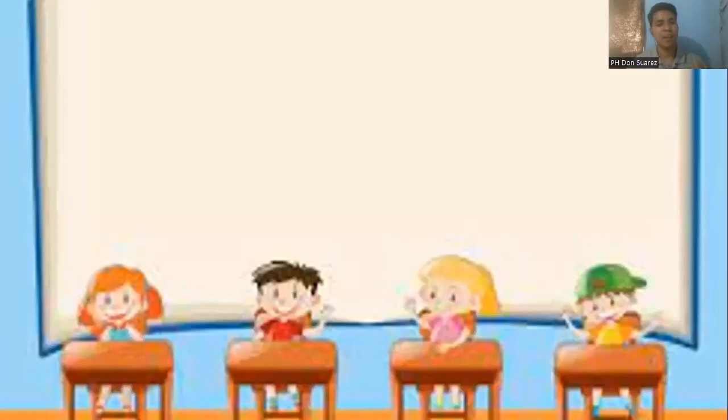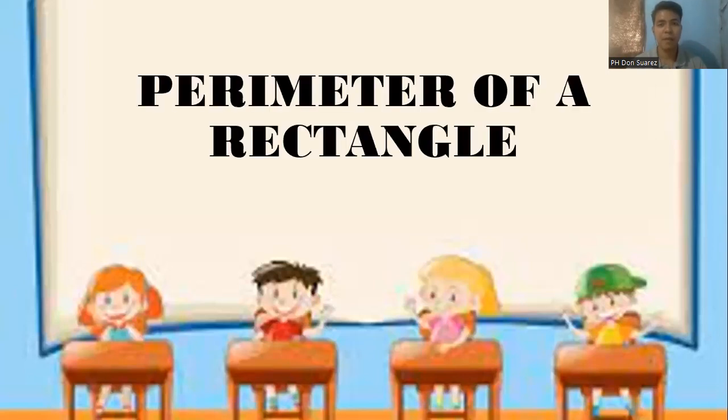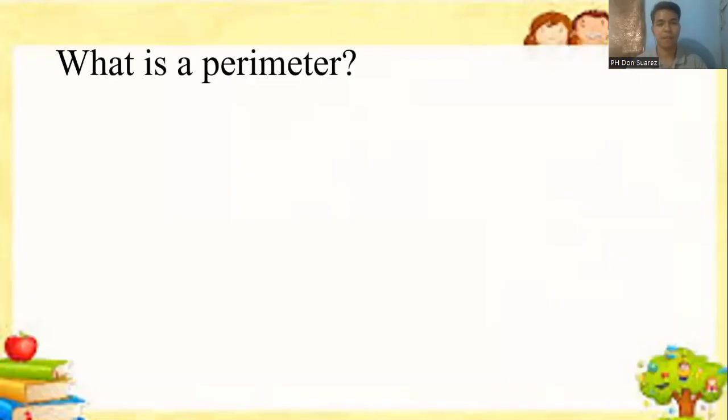All right, let me introduce a new lesson today. Our topic is all about perimeter of a rectangle. Again, perimeter of a rectangle. But what is a perimeter? Again, what is a perimeter or what is a rectangle? Okay, let us define first what is a perimeter. What is a perimeter?